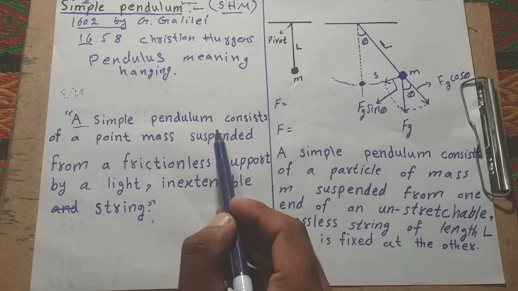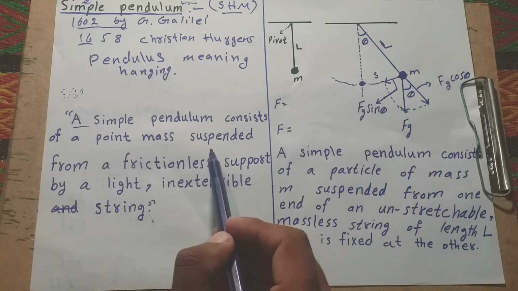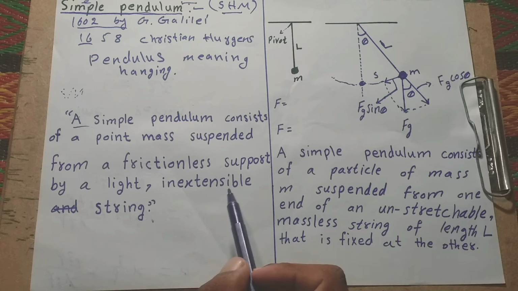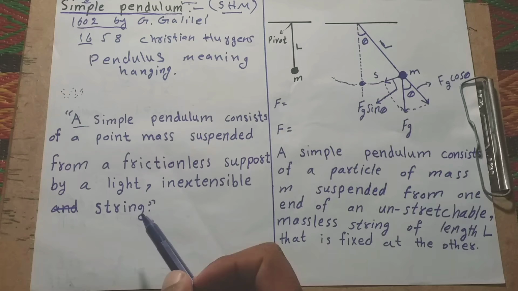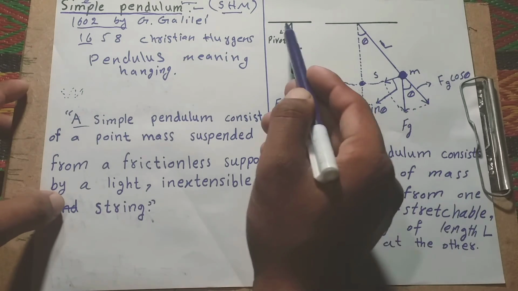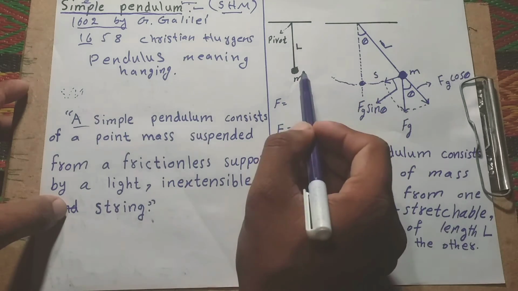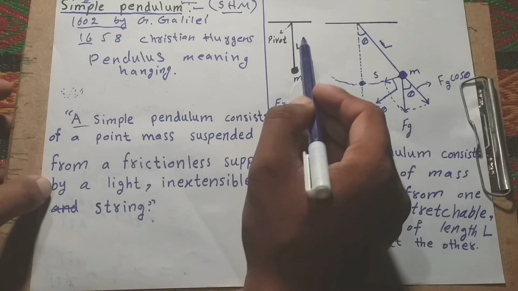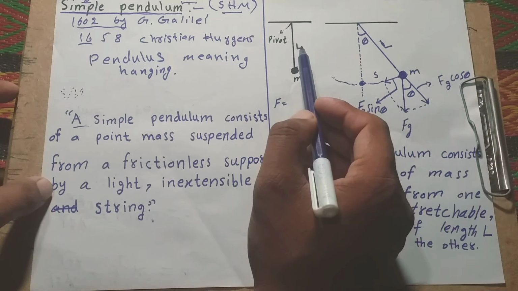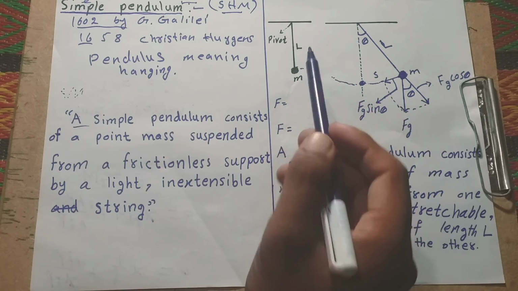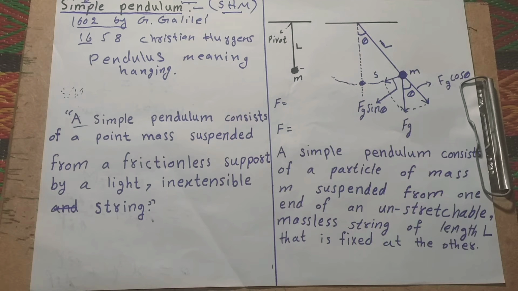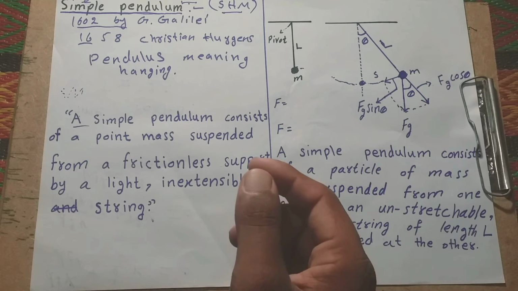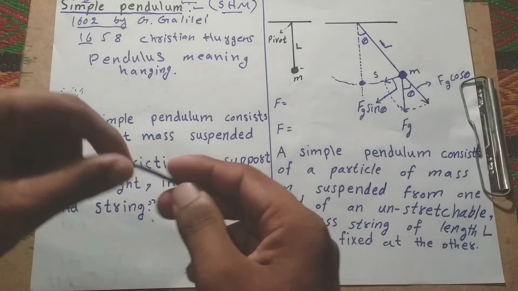Definition: the simple pendulum consists of a point mass suspended from a frictionless support by a light, inextensible string. This is a point mass suspended from a frictionless support by a light string. This is a string, light and inextensible. And what is inextensible? Inextensible means it does not stretch further.